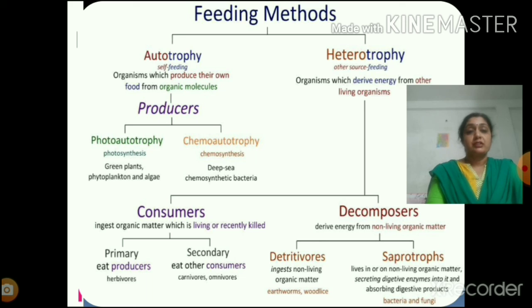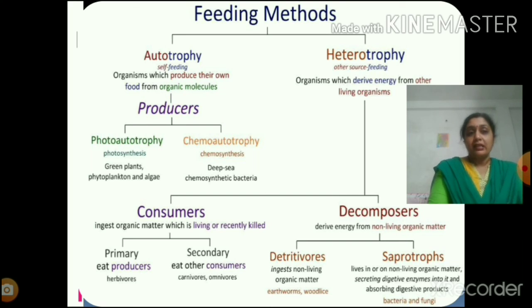Now there is yet another class of heterotrophic organisms called as decomposers. Decomposers are the organisms that will decompose the dead and decaying organic matter produced by autotrophs as well as heterotrophs. We all must have learnt in our previous grades that they help as natural sweepers.